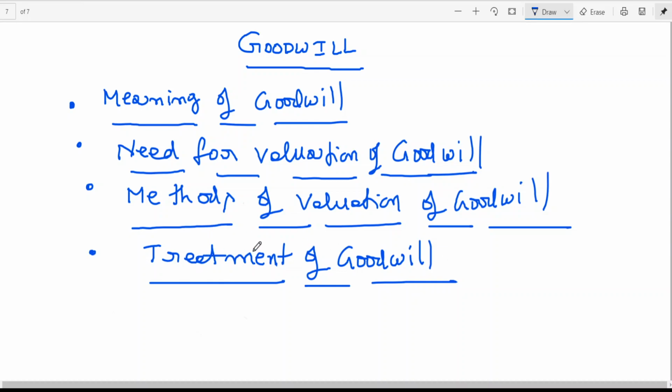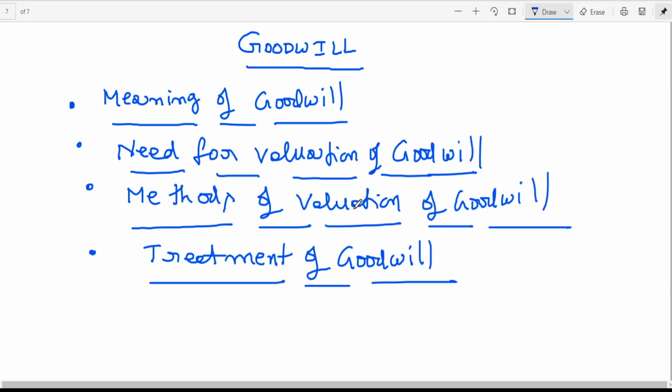I think you all have learned the meaning of goodwill, those of you coming from a commerce background. Maybe in the beginning, in the general entries, they might have explained what goodwill is. Goodwill is an intangible asset. It is the name, fame and reputation of an organization. In simple words, it is the extra earning capacity of an organization.